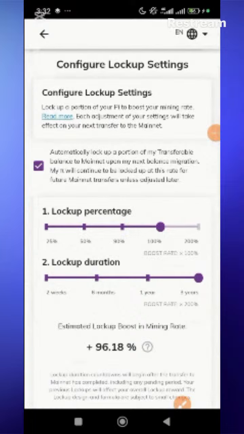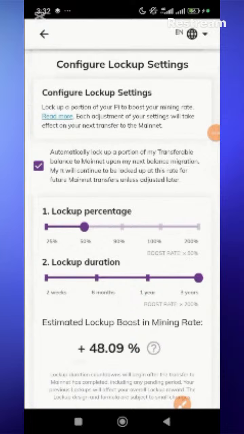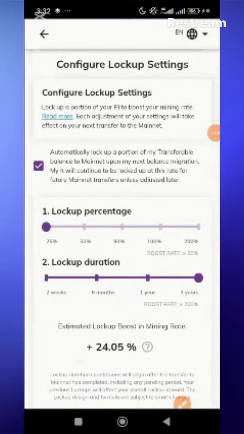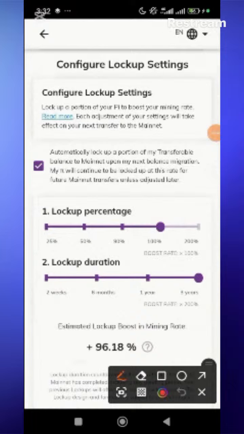So you will have to adjust the percentage that you want to be locked upon migration. If you bring it to 90%, it means 90% of the Pi from the transferable balance is going to be locked. Same thing when you bring it to 50% and when you bring it to 25%. You get? So now, coming to the second part, which is the lockup duration.